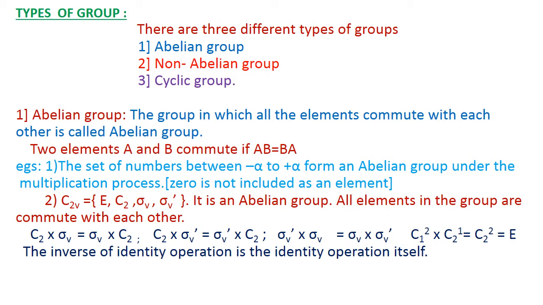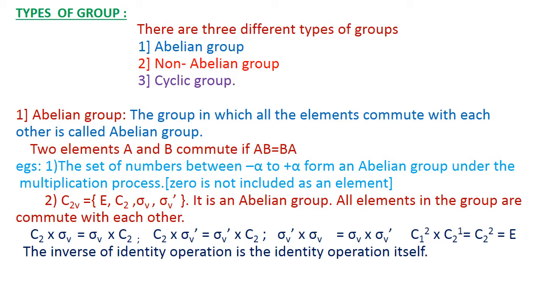Now we are going to discuss the types of group. There are three different types of group. One, abelian group, two, non-abelian group, three, cyclic group. The first one is abelian group. Here the condition is that the group in which all the elements commute with each other is called the abelian group. Two elements A and B commute if AB will be equal to BA. If this condition is satisfied, then A and B commute with each other.